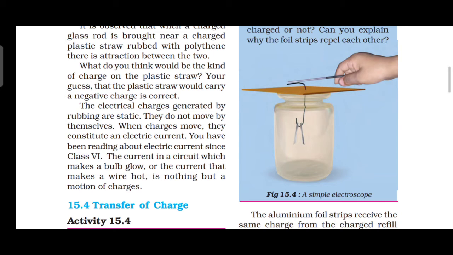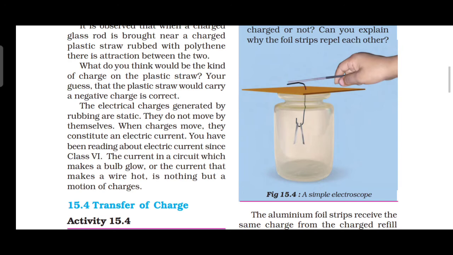Then strips carrying similar charges repel each other and they become what? Wide open. Such a device can be used to test what? Whether an object is carrying charge or not. This device is called what? Electroscope. It is a simple example of an electroscope.